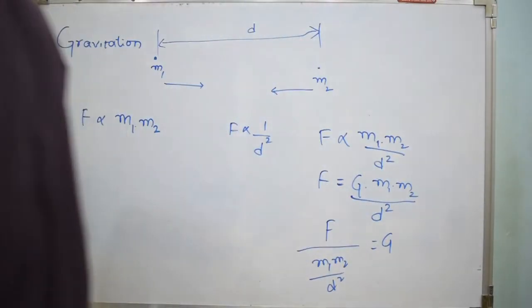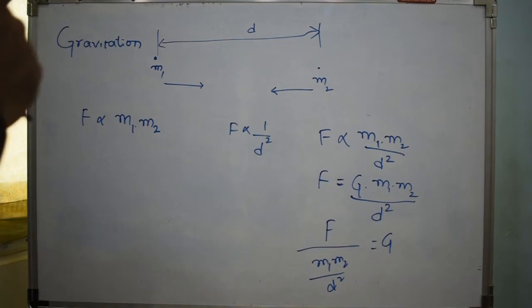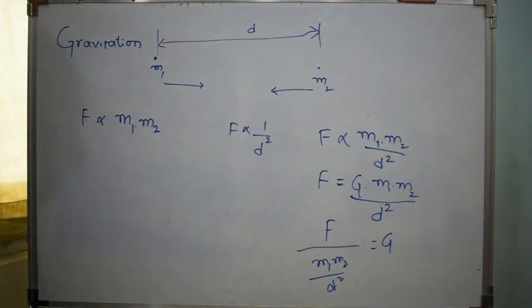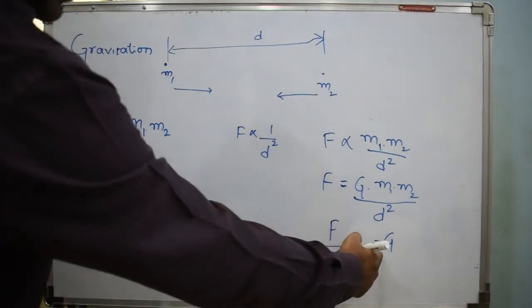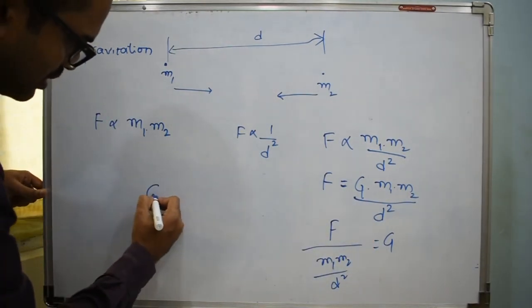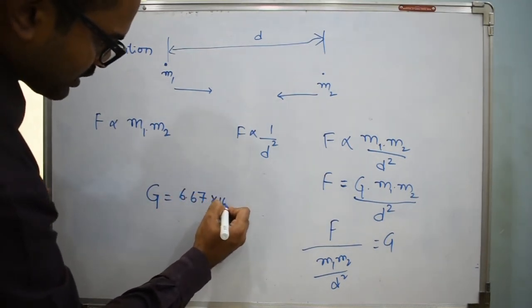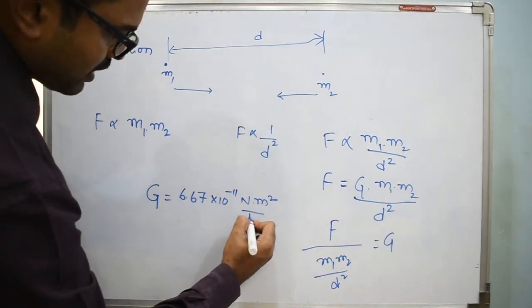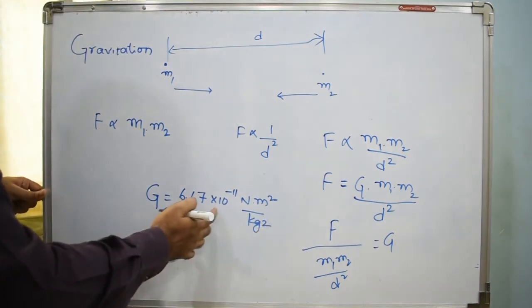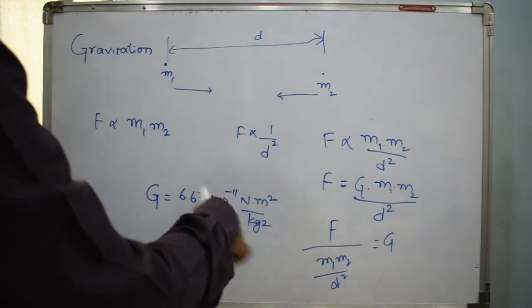I would like to conclude the video here, and in the next video we will discuss more about this universal law of gravitation and how the force and the value of this universal gravitational constant, or simply gravitational constant, is found to be 6.67 into 10 power minus 11 Newton meter square per kilogram square. Remember that this value is expressed in SI units.